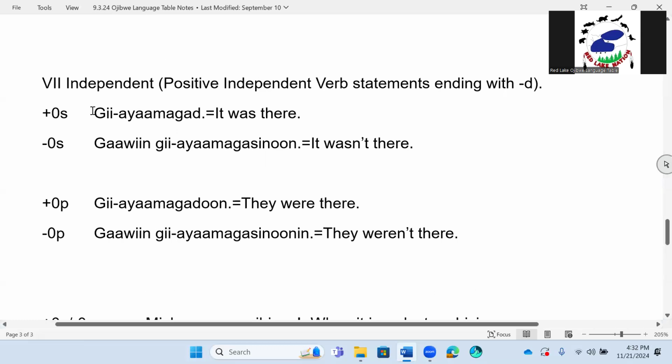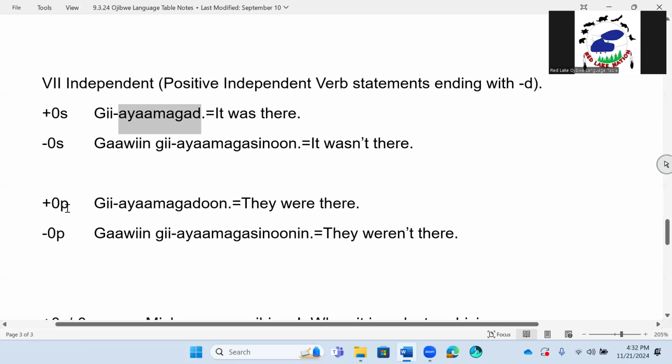Positive zero S, gi ayamagad. It was there. Okay, the word is ayamagad. Gi is the past tense, was. Ayamagad, there. All right. Zero, negative zero S, to say it wasn't there, we're going to say gawin gi ayamagasinun. It wasn't there.